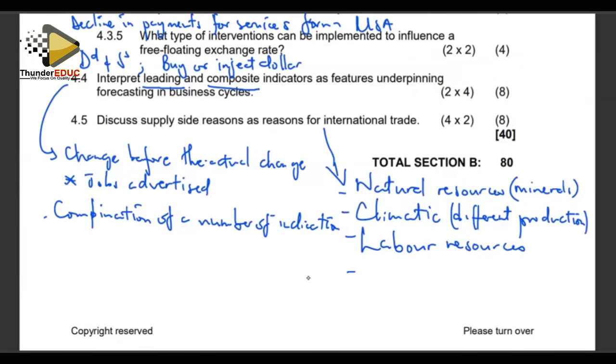And also we look at technological resources. Here's another reason. Technology allows for production of specific goods to take place at a lower cost. Some can develop it, and for some, they cannot have access to technology, and hence there is need for those who can produce at a lower cost to trade with those who have no access to technology. Then you can also look at it from the perspective of specialization.